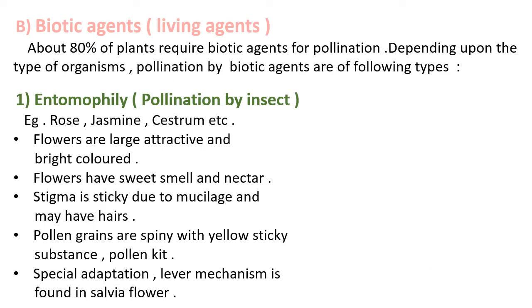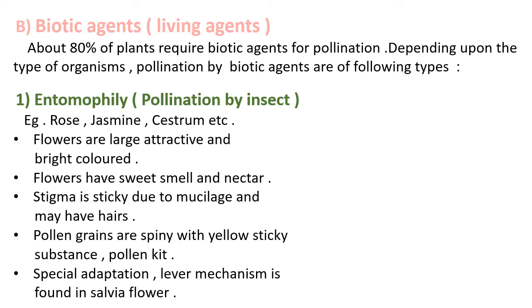The second type of pollinating agent is biotic agent. Biotic agents are living organisms which carry the process of pollination. About 80% of plants require biotic agents for pollination. Depending upon the type of organisms, pollination by biotic agents is of three types. The first type is entomophily. Entomophily is the pollination carried with the help of insects.